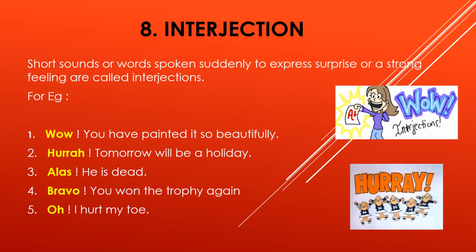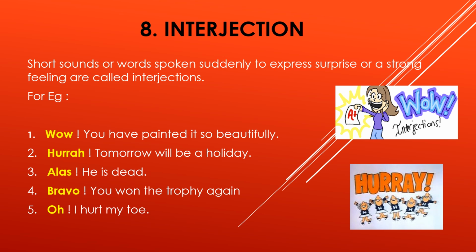Next, the eighth part of speech, that is interjection. It is very different from the others. Now, noun, pronoun, verb, adverb, adjective, conjunction, but interjection is somewhat different. What is it? Short sounds or words spoken suddenly to express surprise or a strong feeling are called interjections. That means the sentence has happy or sad feelings, and there should be an exclamatory mark.